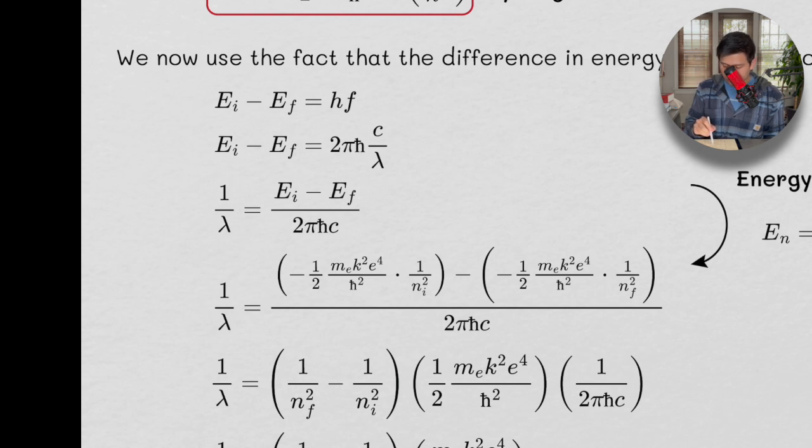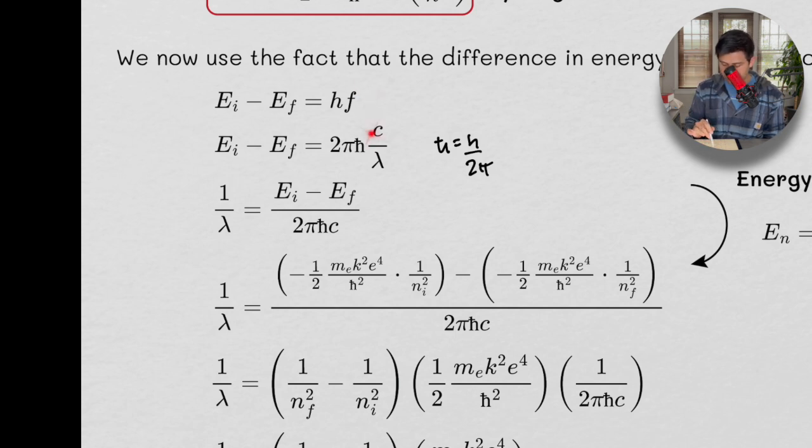H bar is h over 2 pi, so we have the 2 pi because this guy is going to condense back down to that guy. And then we have this here.